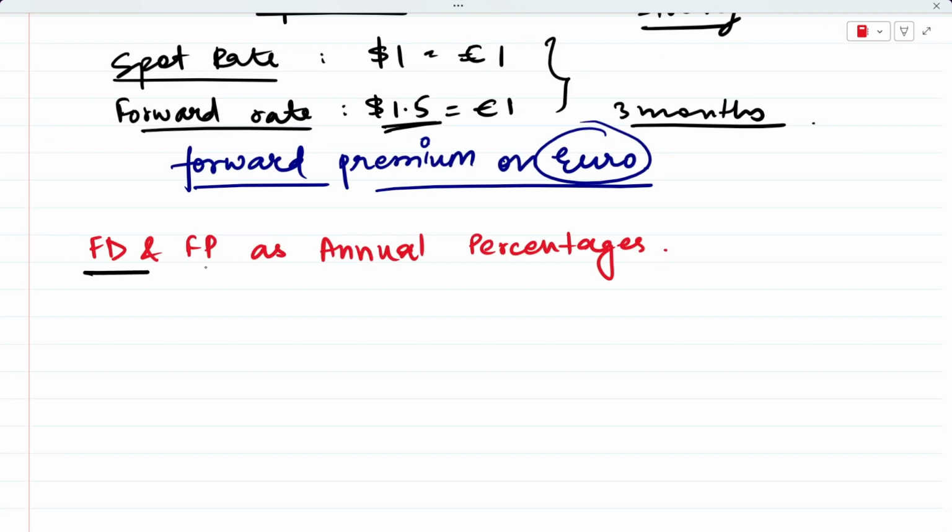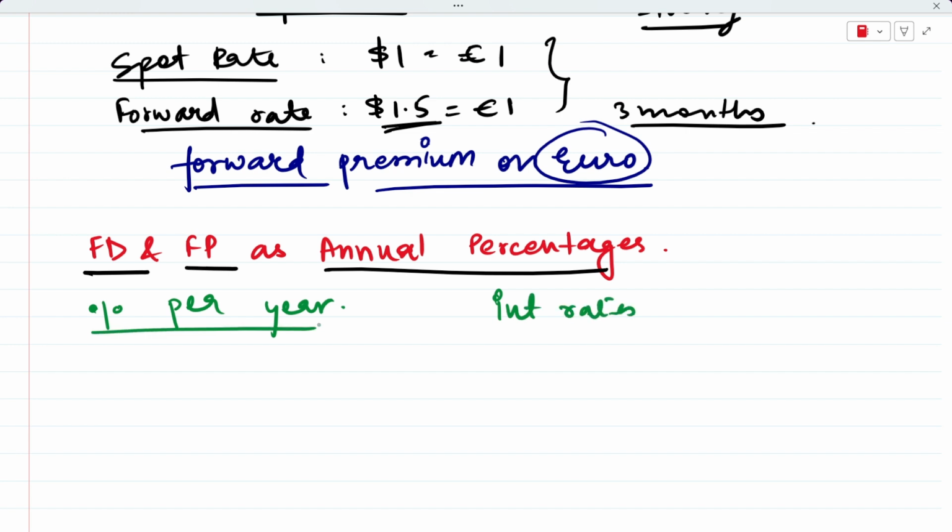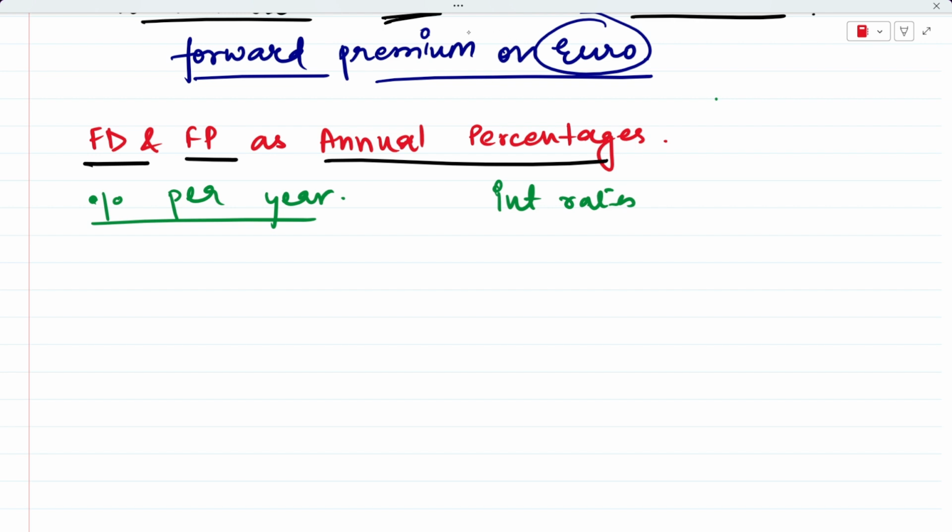So we express forward discount and forward premium as annual percentages, which means that we express it as a percentage per year, so we can compare it with other things like interest rates, for example. We don't say that euro is 1 cent cheaper forward, or it's discounted for 1 cent. We don't say that. And we also have a formula for this.